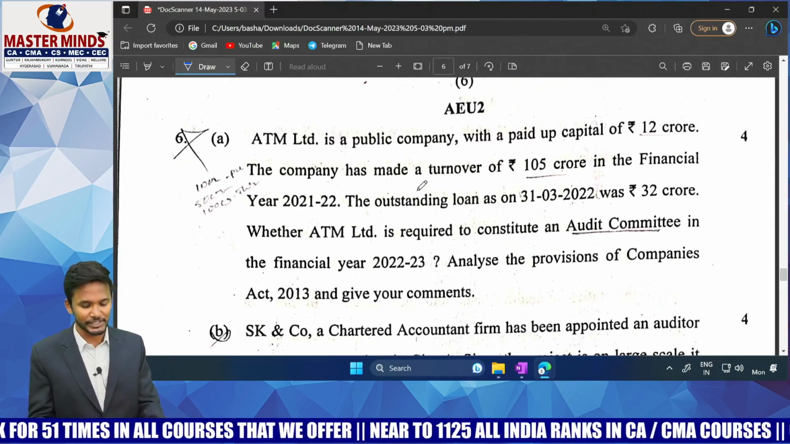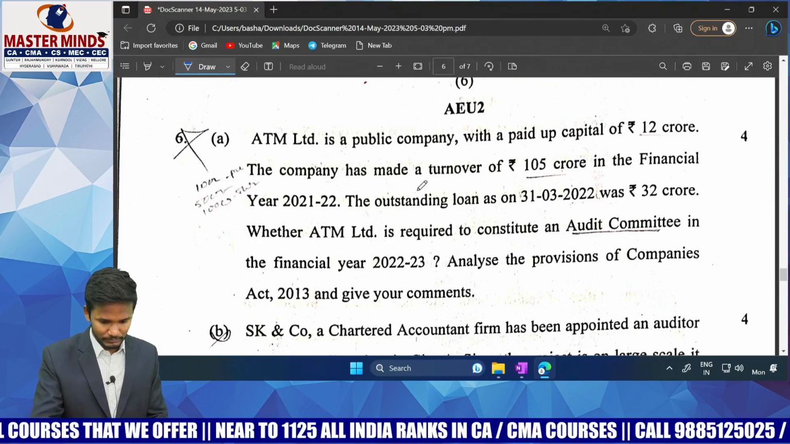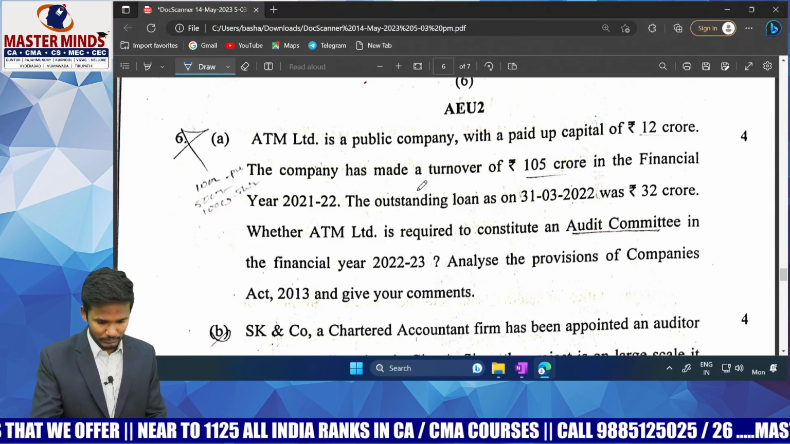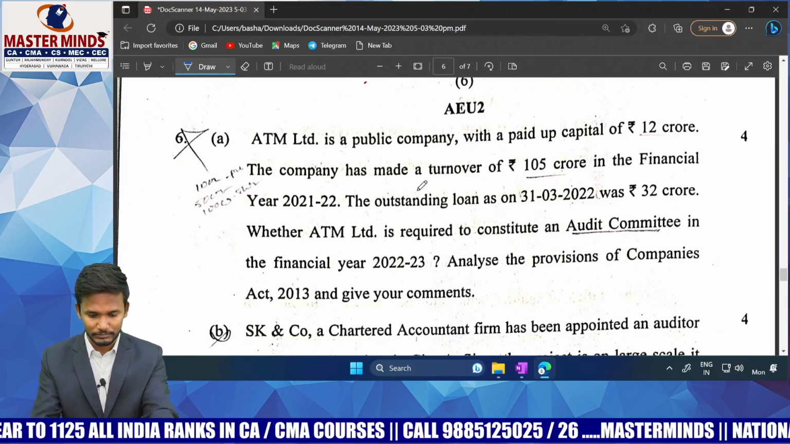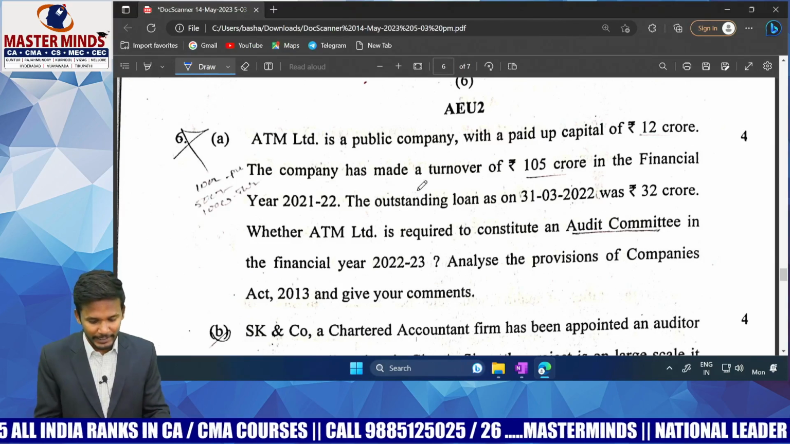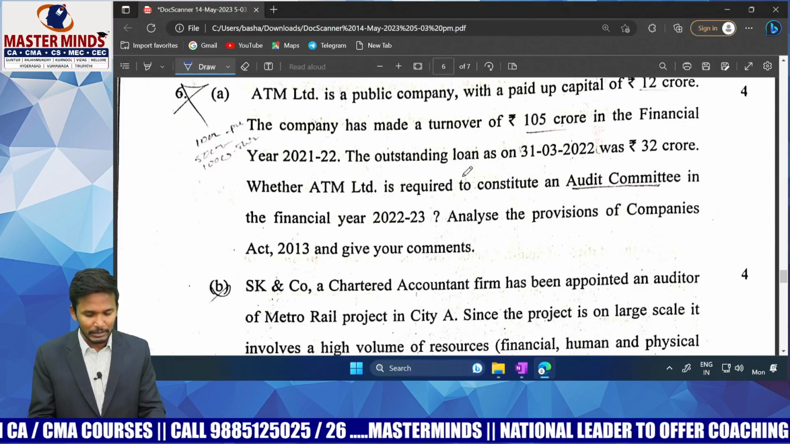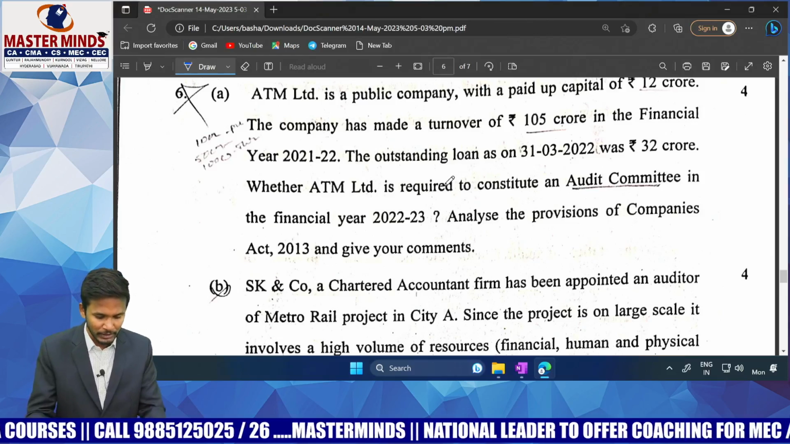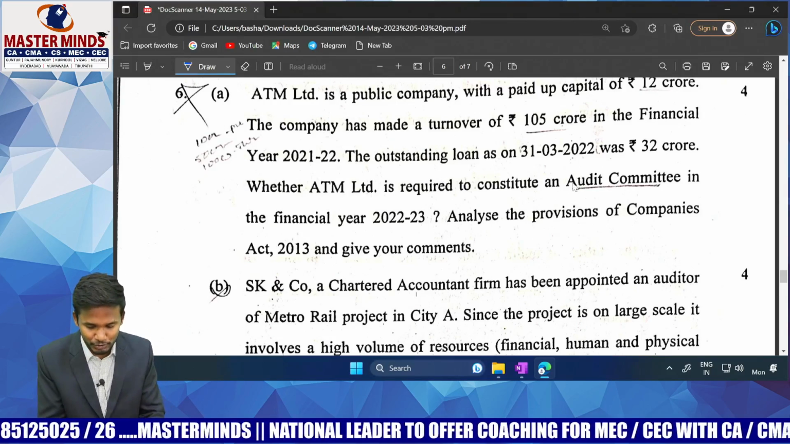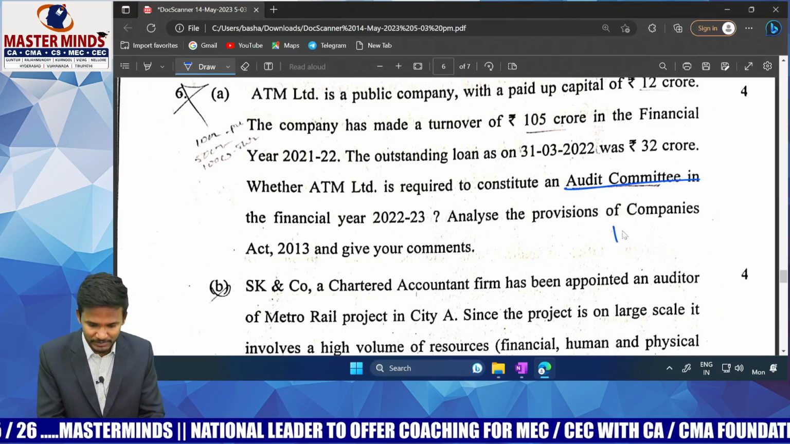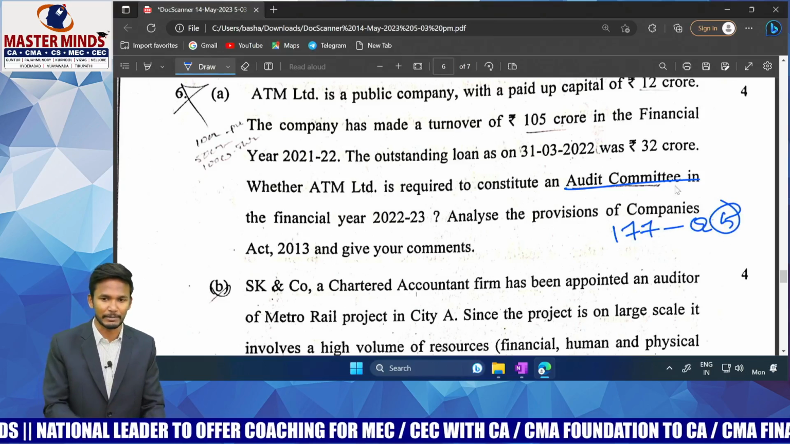Next one, let's come to question 6A. The ATM. Yes, 6A. ATM Limited is a public company with paid up capital of 12 crores. The company has made a turnover of 105 crores. The outstanding loans are 32 crores. Whether ATM Limited is required to constitute an audit committee. Straight away, a question from section 177. Question number 5 of your company audit chapter.